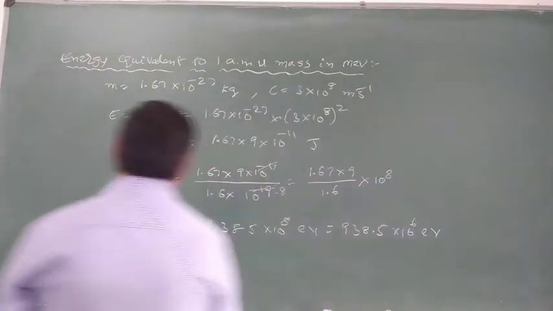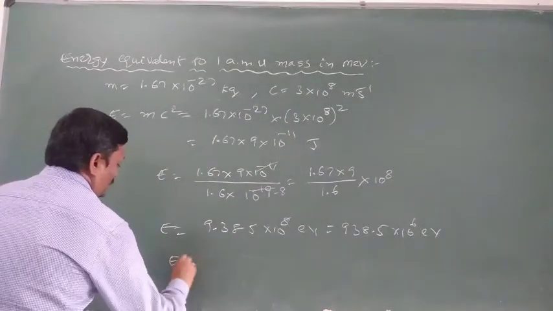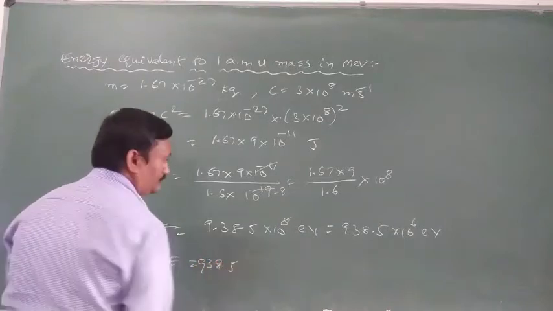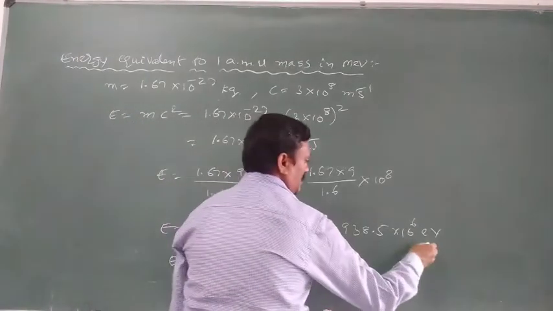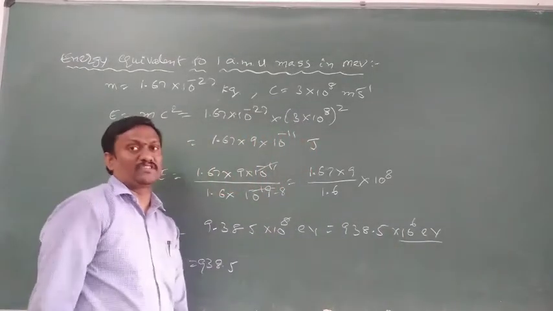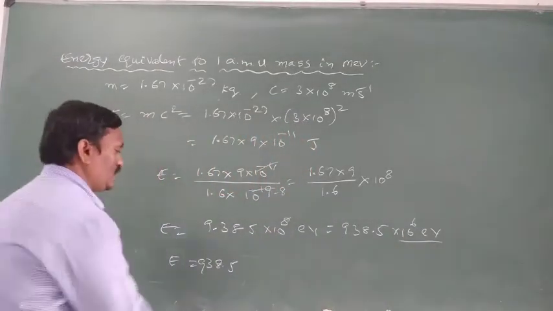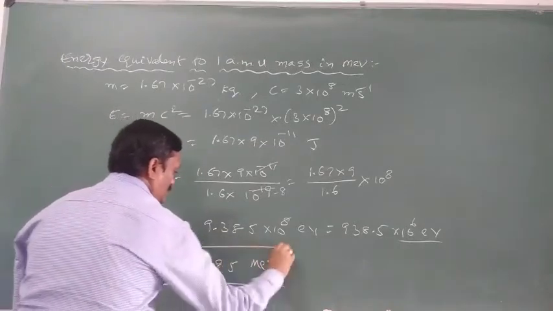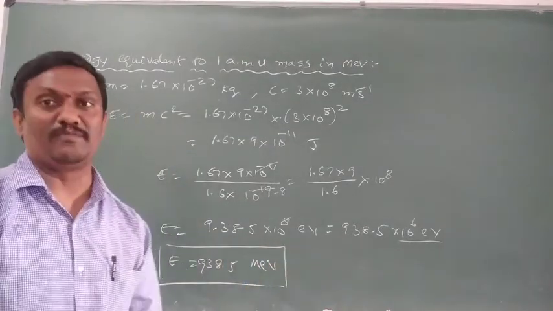Finally, energy equivalent to 1 AMU mass becomes 938.5, and 10 power 6 means million, so 10 power 6 electron volts means million electron volts. So it is the energy equivalent of 1 AMU mass.